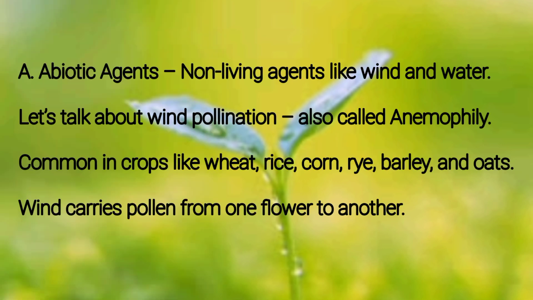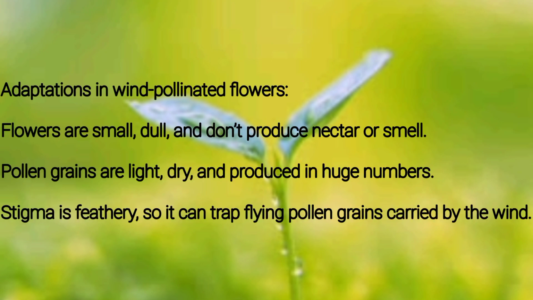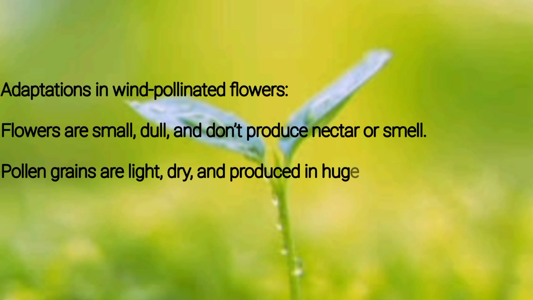Let's talk about wind pollination, also called anemophily. Common in crops like wheat, rice, corn, rye, barley, and oats. Wind carries pollen from one flower to another. Adaptations in wind-pollinated flowers. Flowers are small, dull, and don't produce nectar or smell. Pollen grains are light, dry, and produced in huge numbers. Stigma is feathery, so it can trap flying pollen grains carried by the wind.